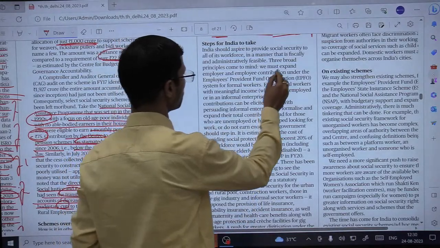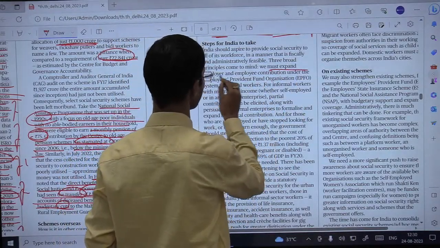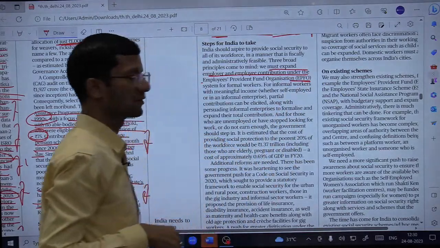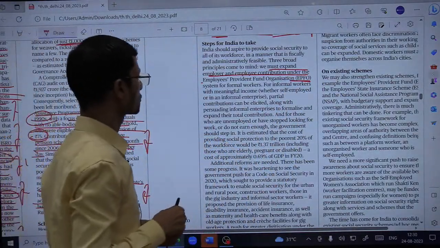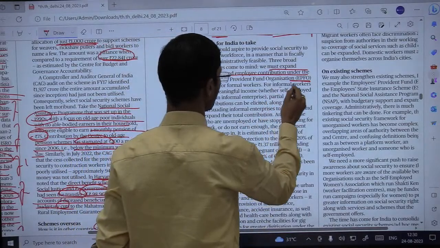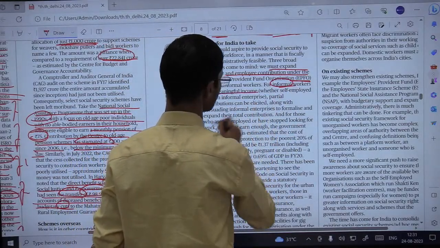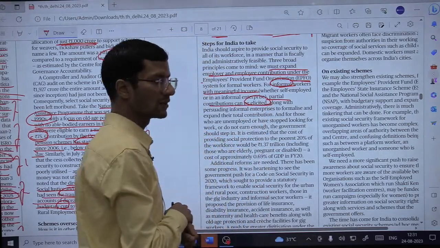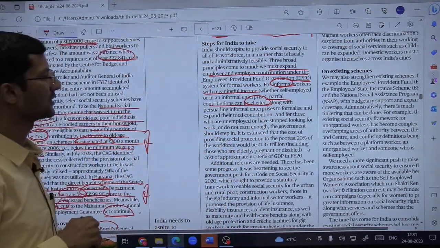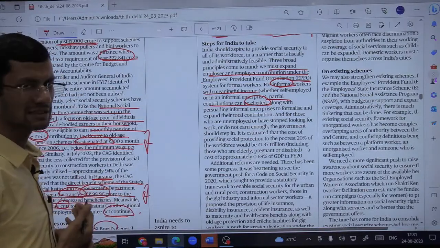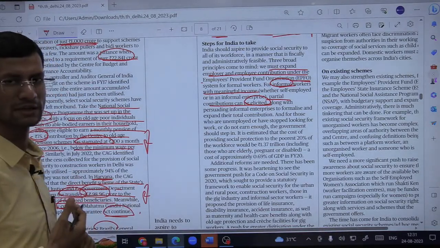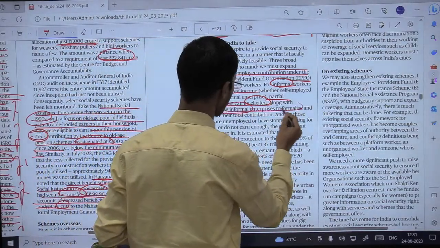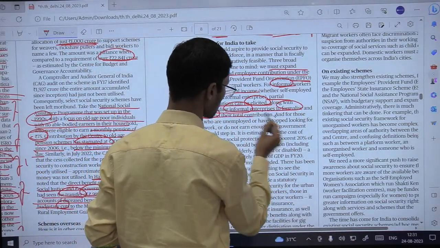So first, we must expand employer and employee contribution under the EPFO, Employees Provident Fund Organization. The contribution of both should be increased. For informal workers with a meaningful income, partial contribution can be elicited. Fine? That is, if there are informal workers who have a decent income, then partial contribution can be taken, along with persuading informal enterprises to formalize and expand their total contribution.